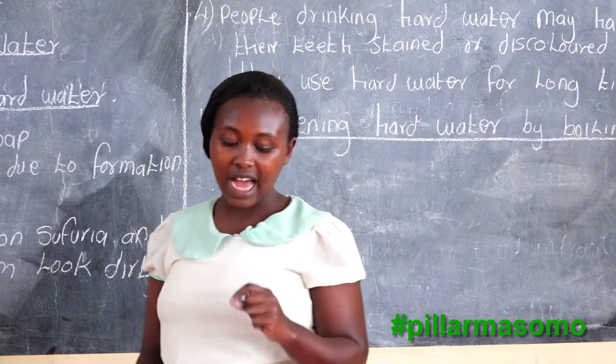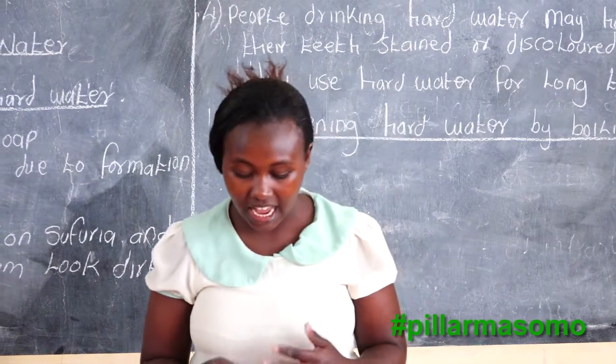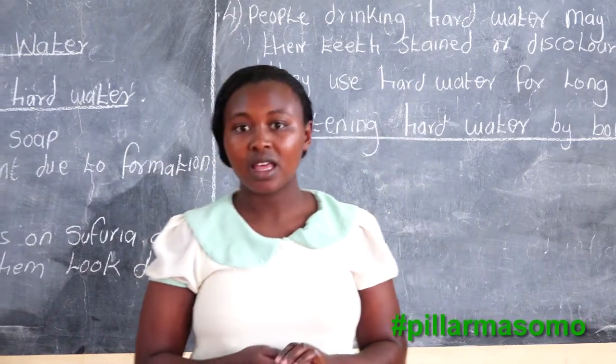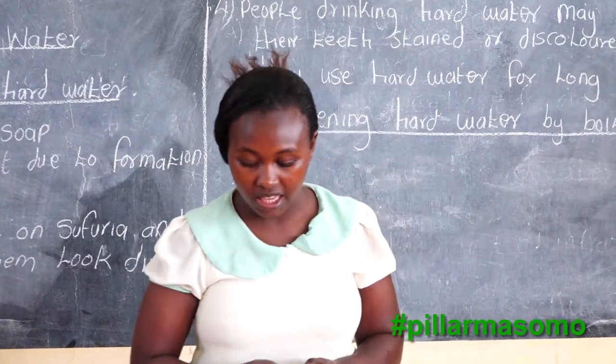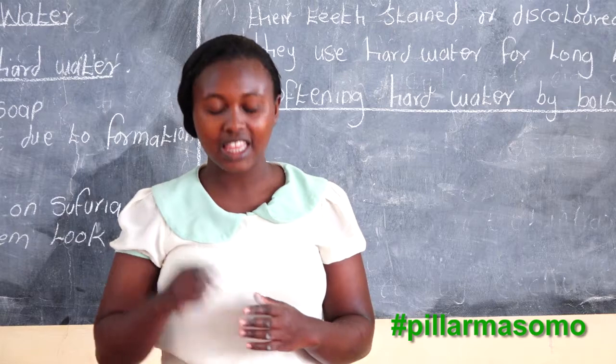So, softening hard water by boiling. We have said softening hard water refers to the process of removing mineral salt causing the hardness.